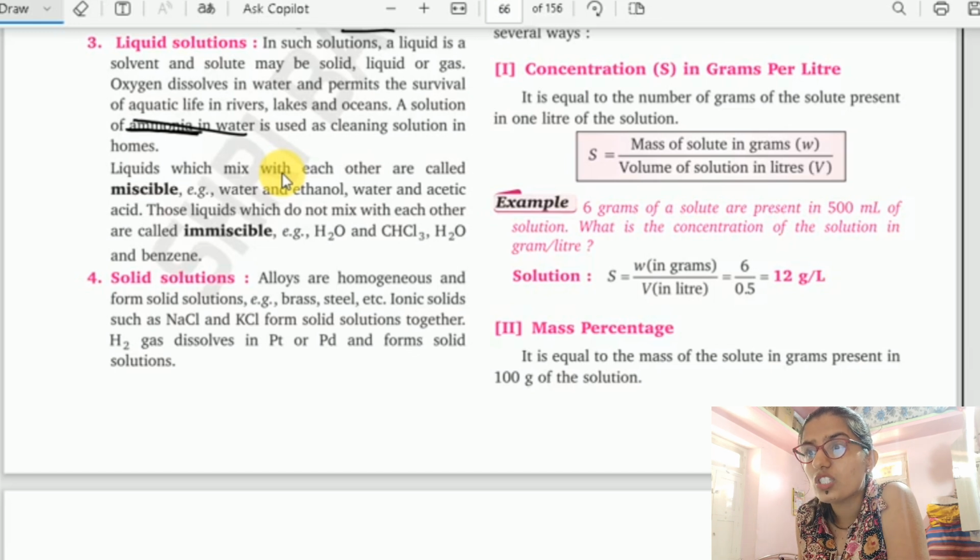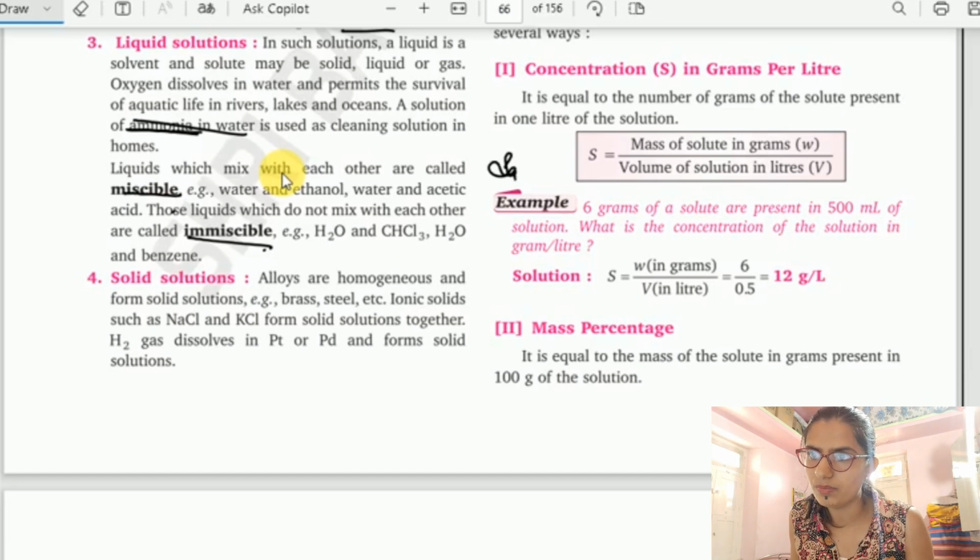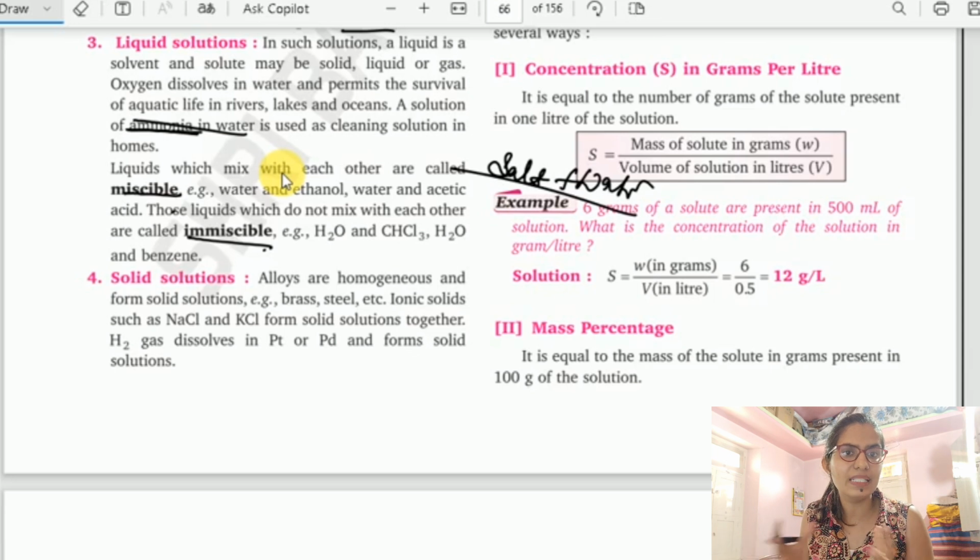Liquids which mix with each other are called miscible, and those liquids which do not mix with each other are immiscible. So here we got two more things, miscible and immiscible. Miscible means they mix up completely. So salt plus water, when I mix these two, they mix up completely. There are no layers over there. So it is miscible. Miscible solution or miscible liquids, we can say.